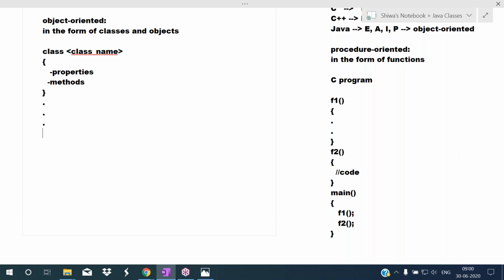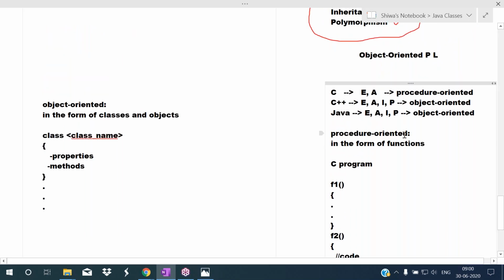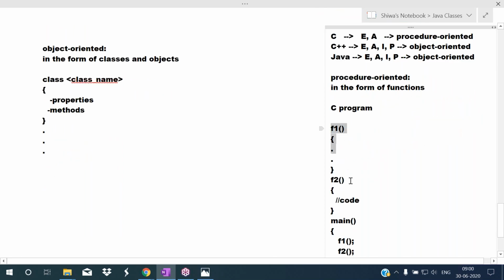Okay, so see here, object oriented. The point to understand here is that procedure oriented means we write the program in the form of functions. Object oriented means we write the program in the form of classes. Later we create an object for that class, and we can use those properties and methods. So object oriented means we write the program in the form of classes, and procedure oriented means we write the program in the form of functions.